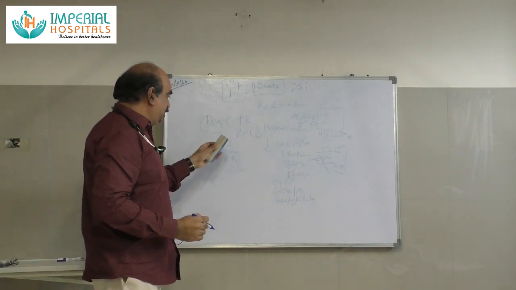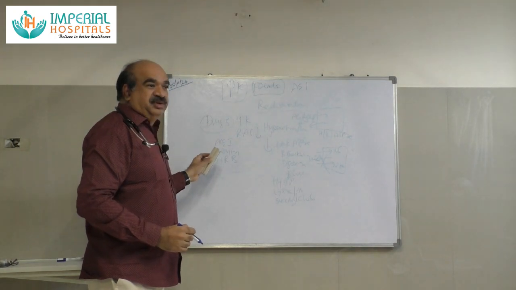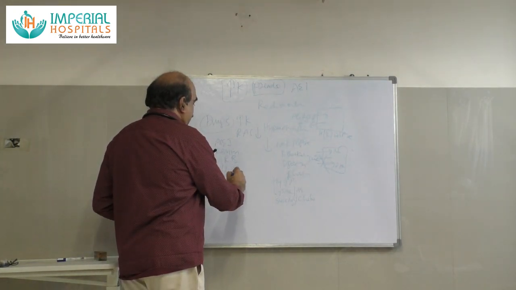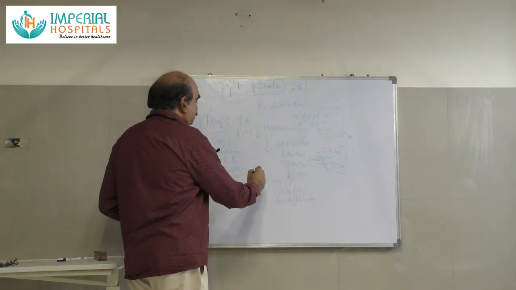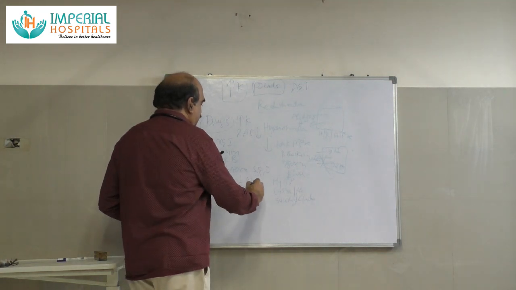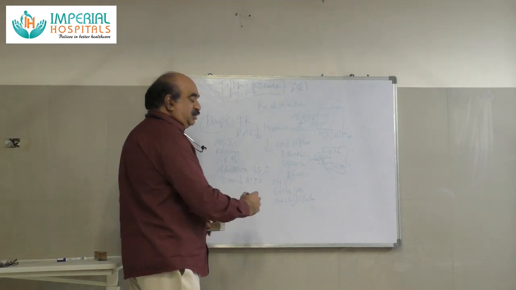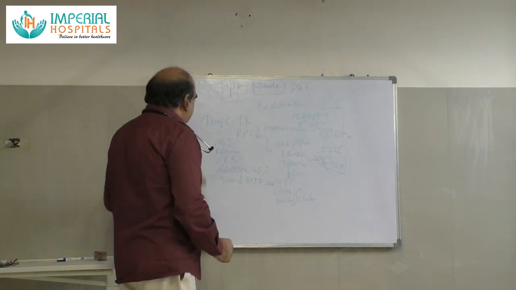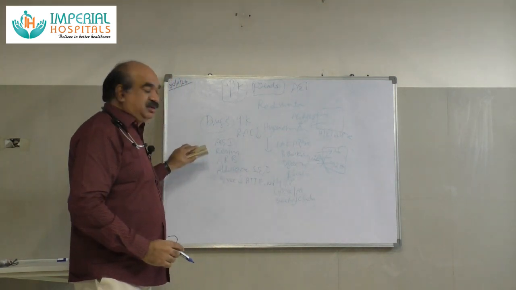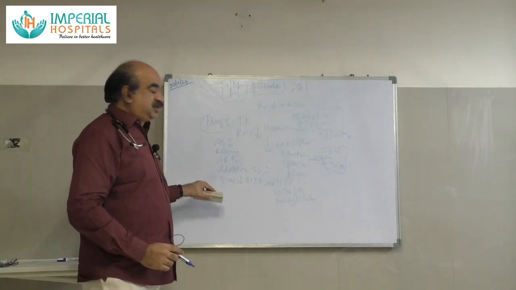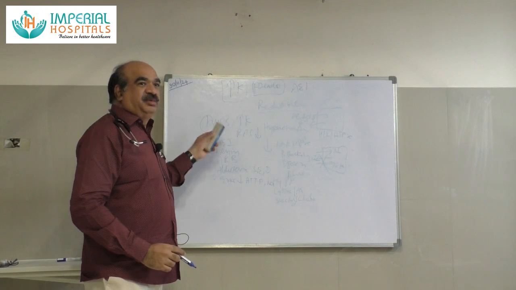Renin inhibitors like aliskiren, ACE inhibitors, angiotensin receptor blockers, or mineralocorticoid receptor, aldosterone blockers like spironolactone, eplerenone, drospirenone. Then ENaC channel inhibitors, amiloride, trimethoprim, pentamidine, nafamostat, which is a protease inhibitor. So ACE inhibitors, renin inhibitors, angiotensin receptor blockers, aldosterone blockers, ENaC channel blockers. In all these conditions, there will be hyperkalemia.